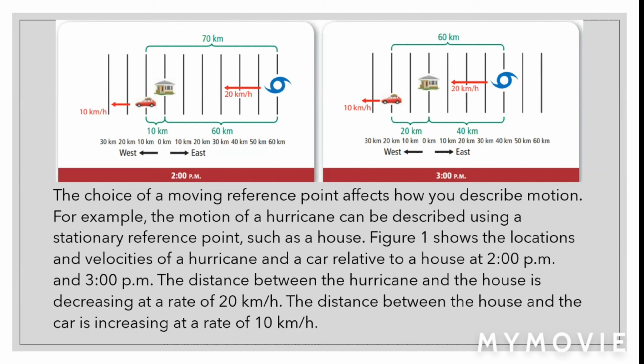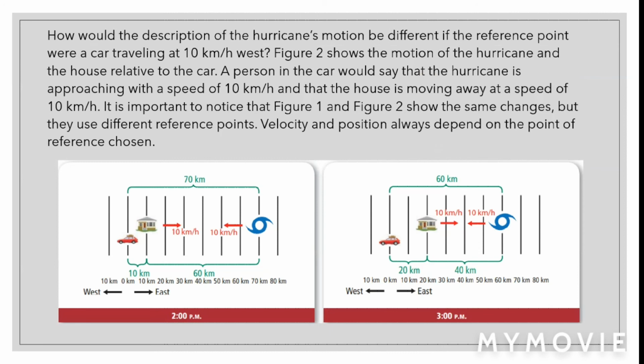For example, the motion of a hurricane can be described using a stationary reference point, such as a house. Figure 1 shows the locations and velocities of a hurricane and a car relative to a house at 2 p.m. and at 3 p.m. The distance between the hurricane and the house is decreasing at a rate of 20 kilometers per hour. The distance between the house and the car is increasing at a rate of 10 kilometers per hour.